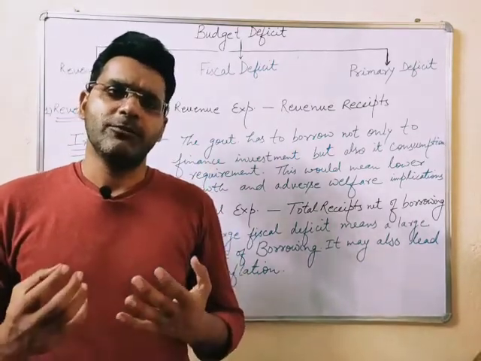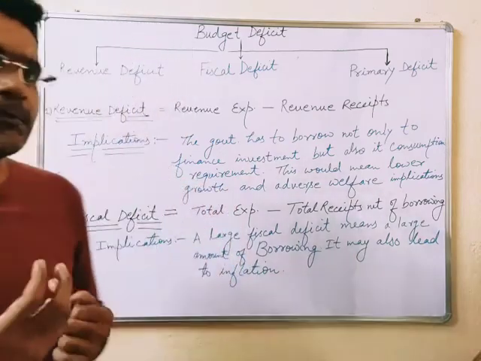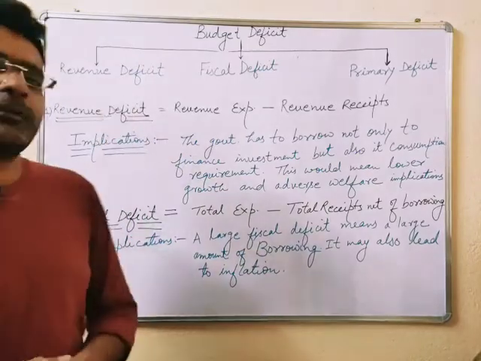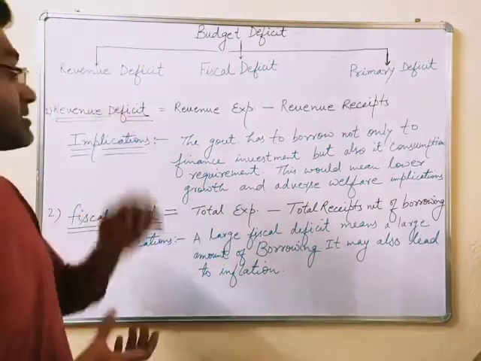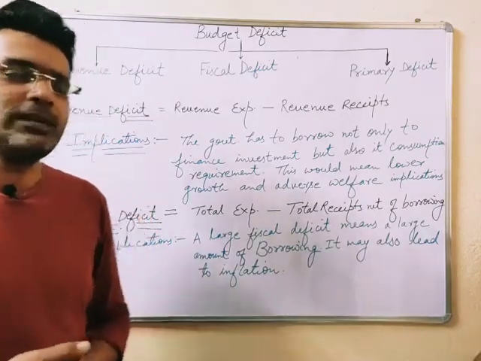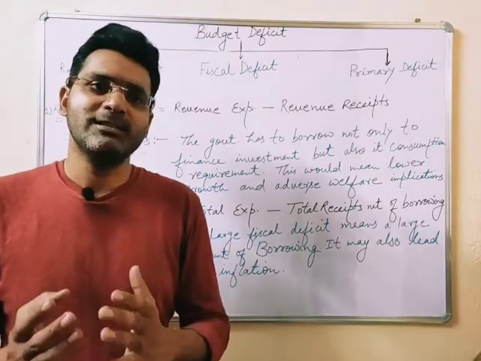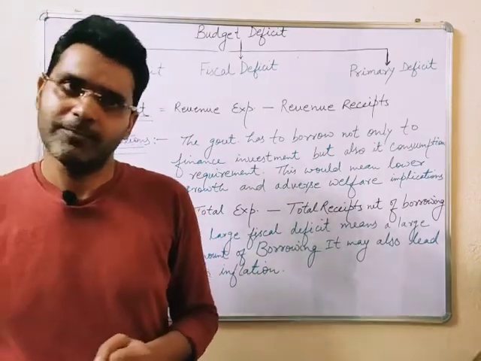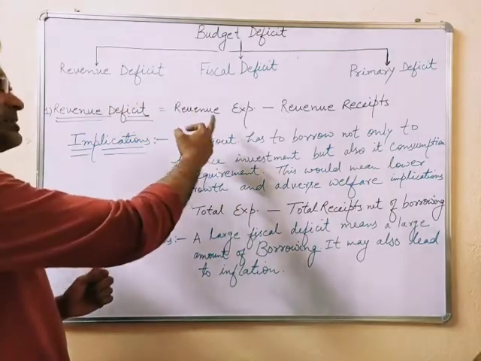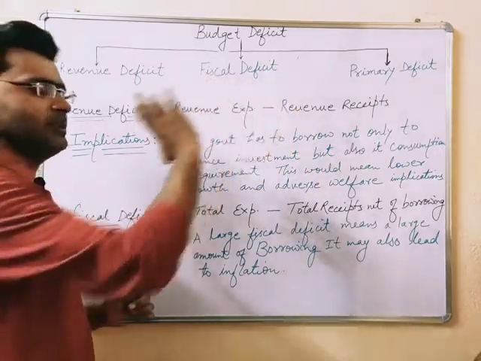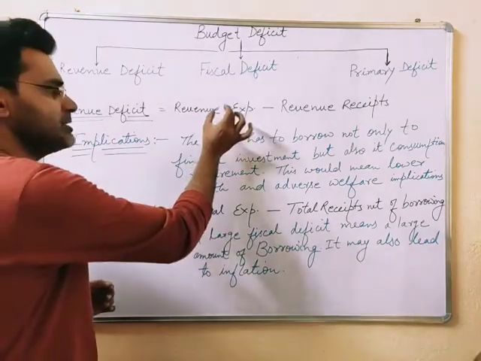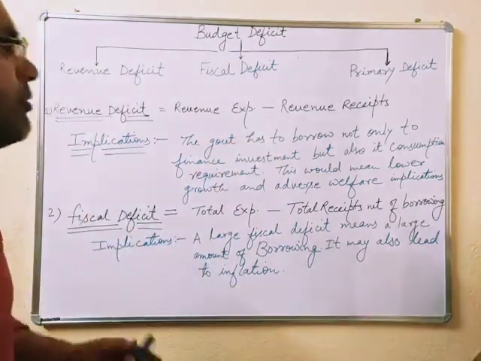Budget deficit is of three types. There are three types of deficits which can prevail in the economy. First one is revenue deficit. As the name suggests, it is related to the revenue account. In case of revenue account, when revenue receipts are less than the revenue expenditure, we calculate it as revenue expenditure minus revenue receipts. So clearly it is the situation where revenue expenditure is more than the revenue receipts.